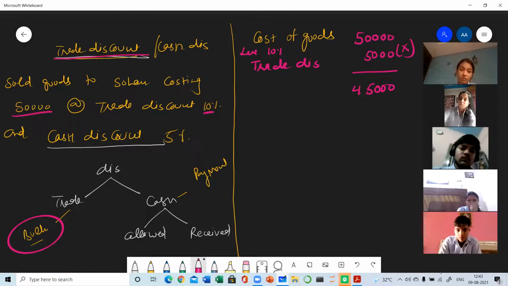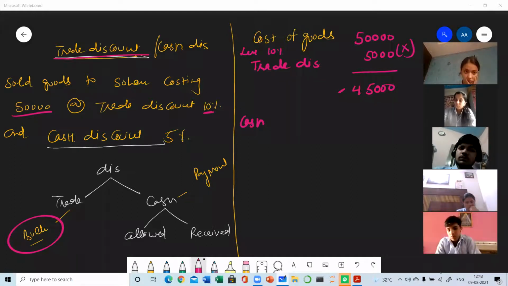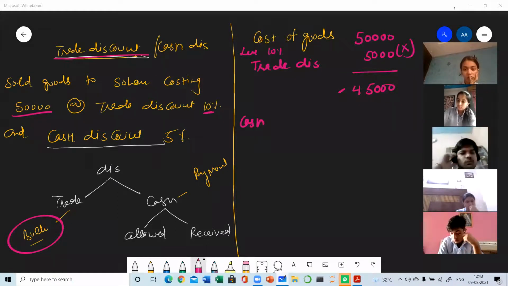Now talk about the cash discount. On this amount, cash discount is subtracted, but make sure it will be subtracted only when you are making the payment in cash, or receiving the payment in cash.